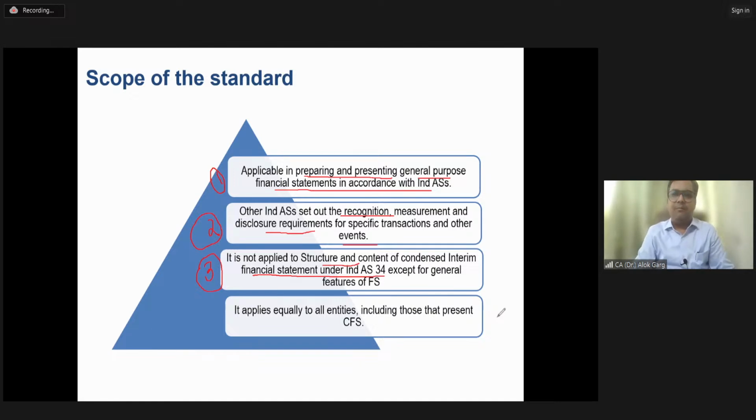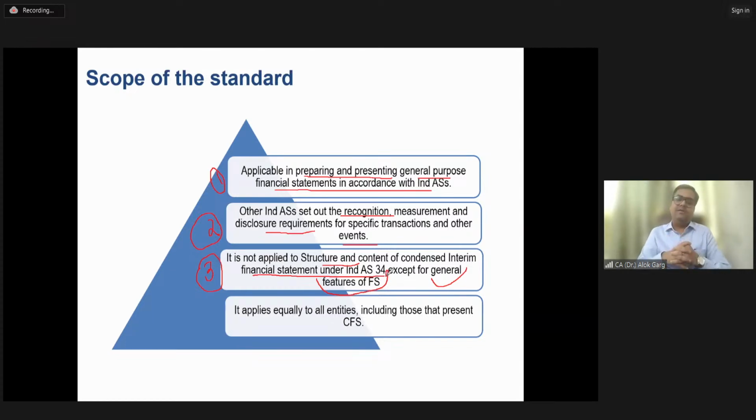Interim financial reporting means when you are preparing and presenting your financial statement, not for a full year, but for a period less than a year, like quarterly, half yearly, 9 months. In that case, condensed financial statement, condensed means small set of financial statement, may be prepared as per Ind AS 34 or as per AS 25 in AS. So this Ind AS 1, as far as structure and content is concerned, is not applicable to the quarterly financial statement. But as far as general feature is concerned, this Ind AS 1 is equally applicable to the interim financial statement.